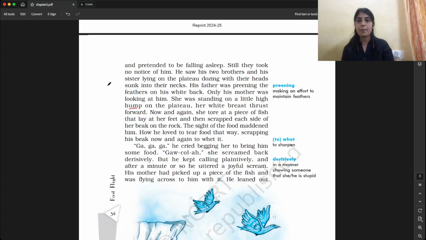Now and again, she tore at a piece of fish that lay at her feet, then scraped each side of her beak on the rock.